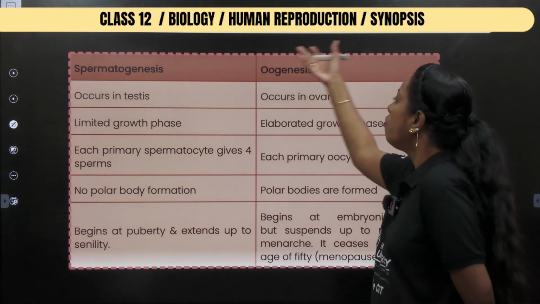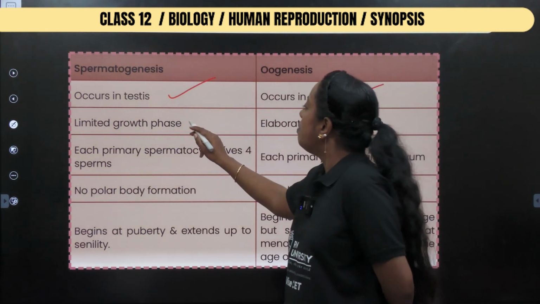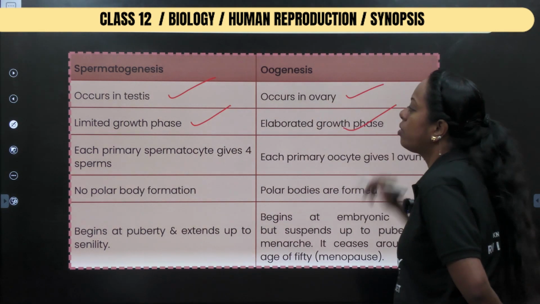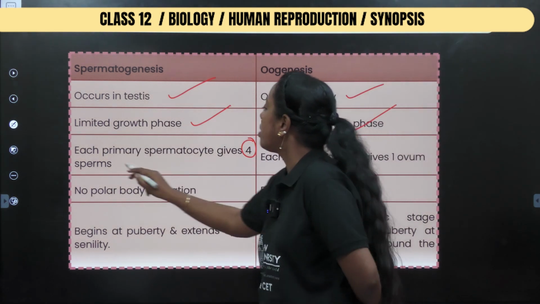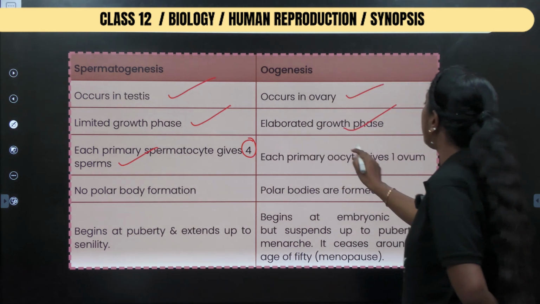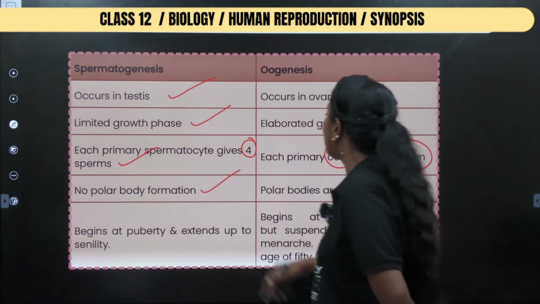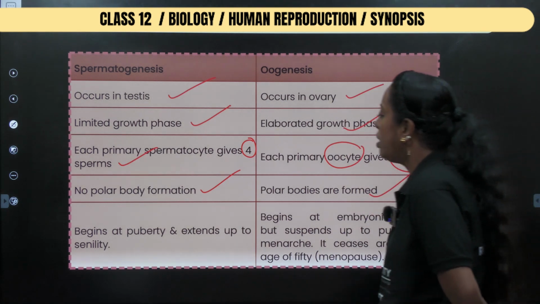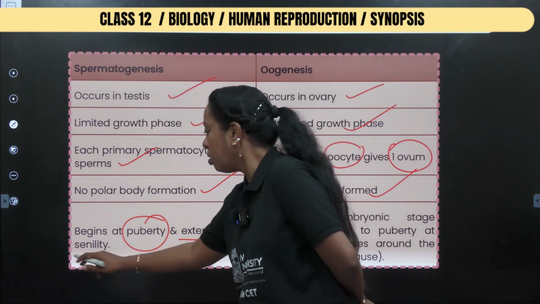Formation of sperm, formation of ova. Occurs in the testis, occurs in the ovary. Limited growth phase, elaborated growth phase. Each primary spermatocyte gives rise to 4 sperms. Each primary oocyte gives rise to 1 functional ovum. No polar bodies are formed. Polar bodies are formed. Begins at which stage? Puberty, and extends up to when?